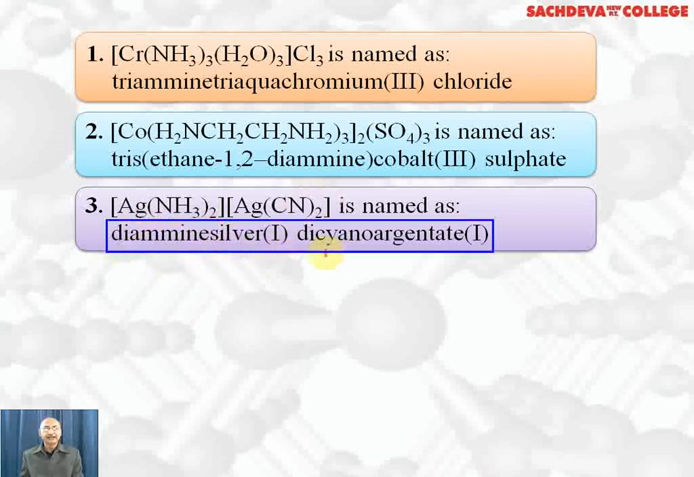The second one is negatively charged, so it will be dicyano. Cyanide will change to cyano. Argentate(I). Why do we call it argentate(I)? Because this complex is negatively charged. So here the complex ions are negatively charged, and we name it as dicyanoargentate(I).